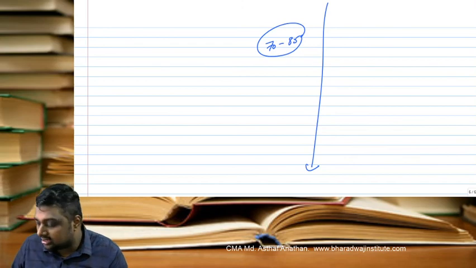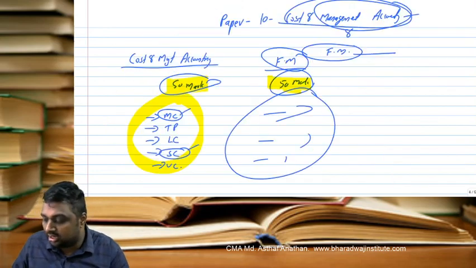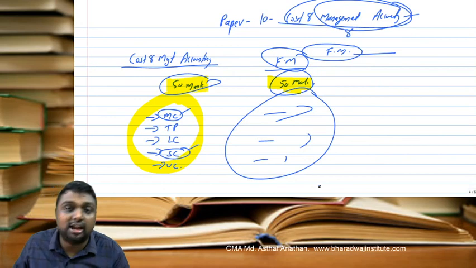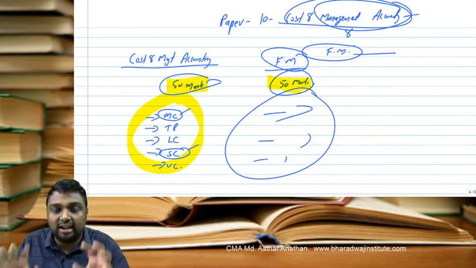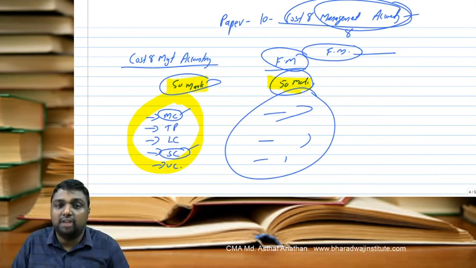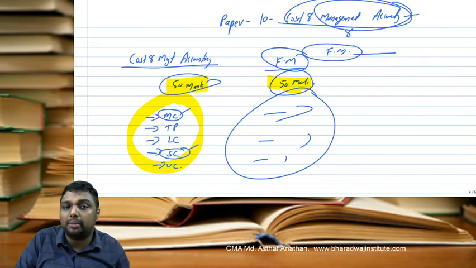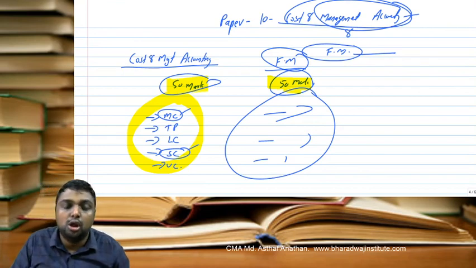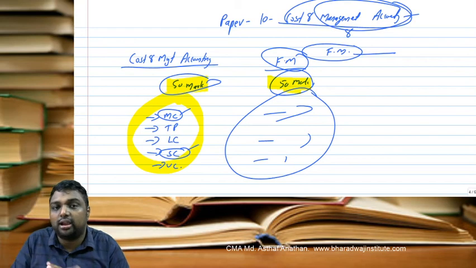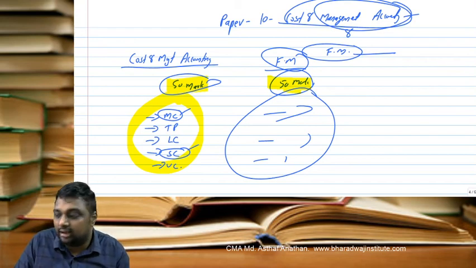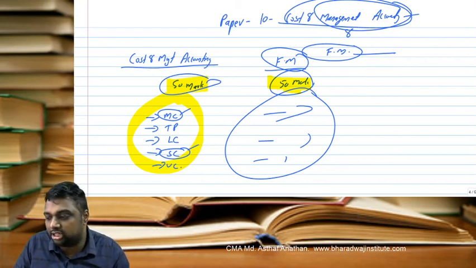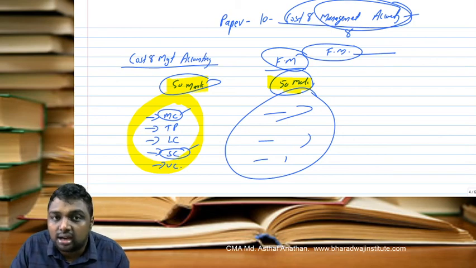So let us briefly recap what we have discussed. We have discussed the question pattern, and the subject also. Let me end with that. We have two papers here, cost accounting and financial management, both having equal weightage. The subject in detail we will discuss in the coming classes.